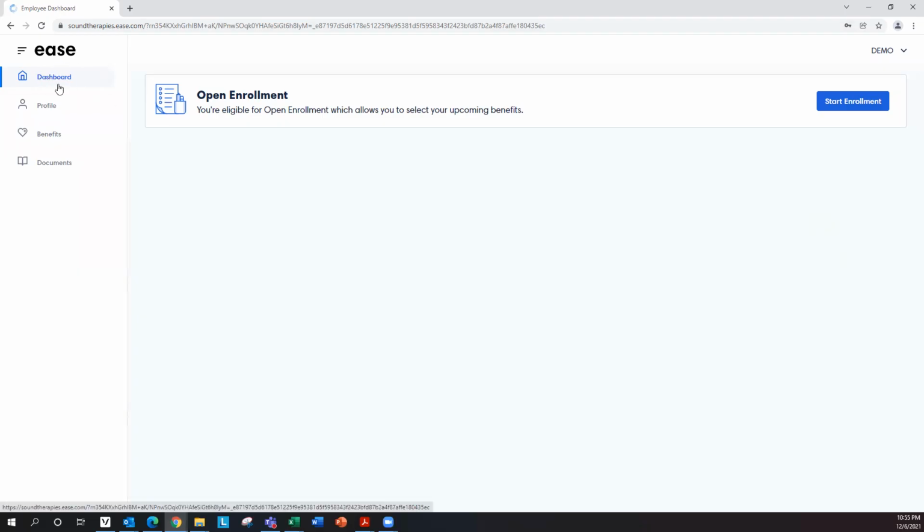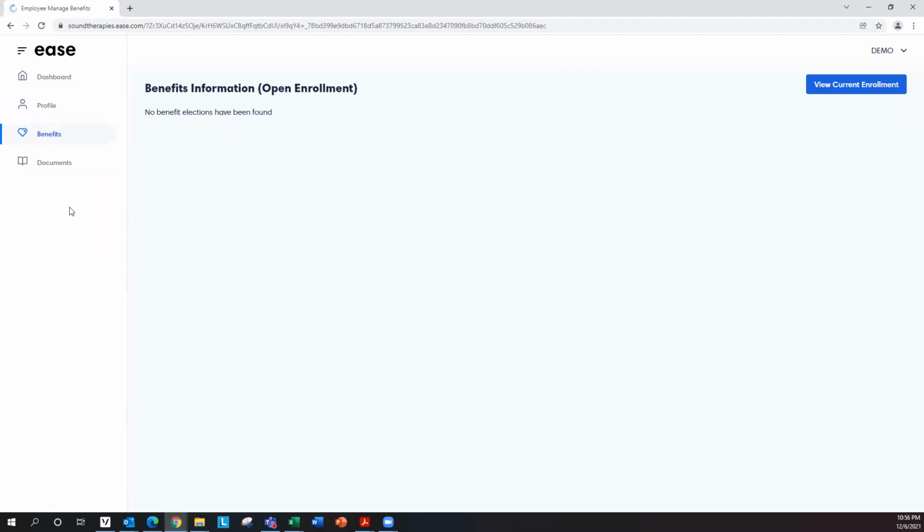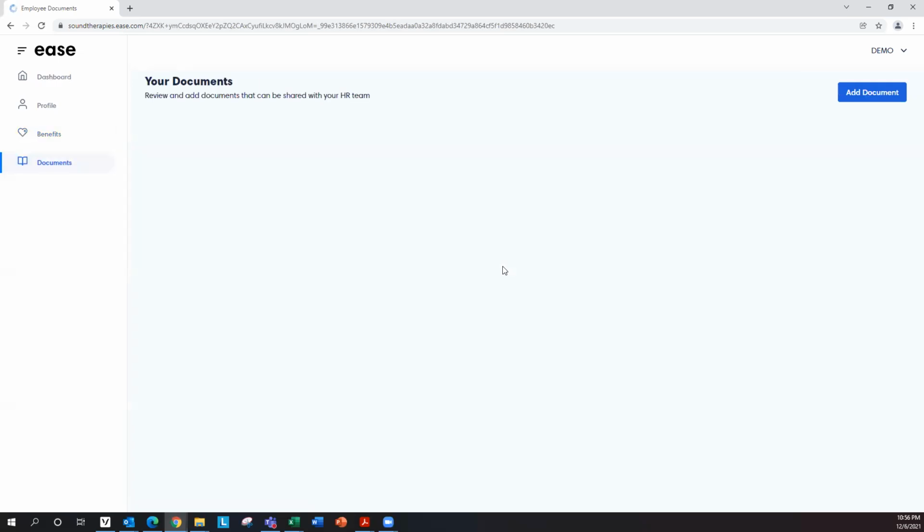On your left-hand side of your screen, you will also see your profile. You can edit your information. It contains your personal information, such as name, date of birth, address. When you choose your benefits, you will also see all your benefit information. As of now, it's empty because I have not yet elected my benefits. And then any documents saved by your employer will also be viewed here.